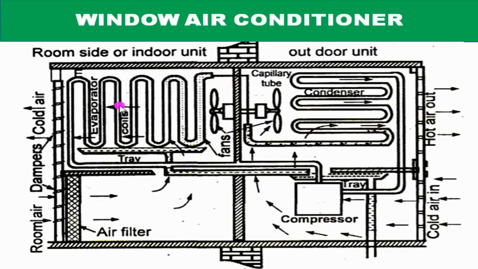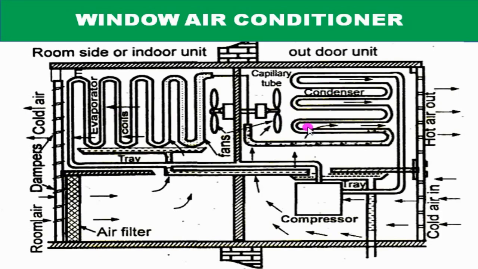The indoor unit consists of the evaporator, a fan, capillary tube, a tray, and control panels to control the air conditioner.